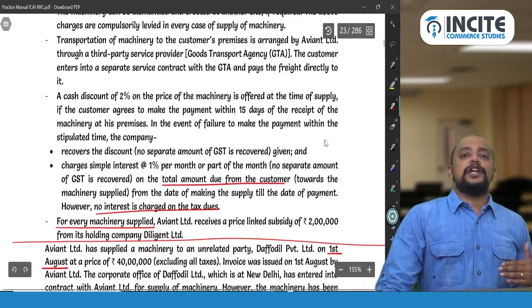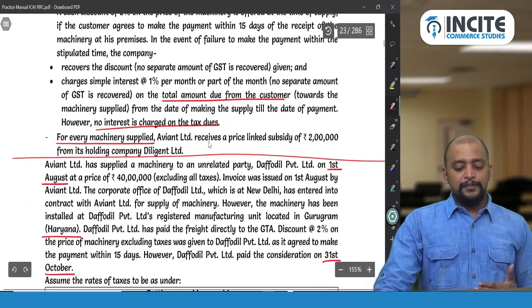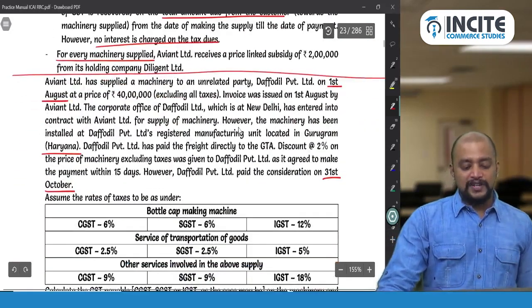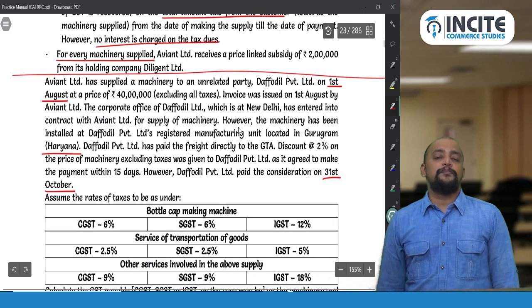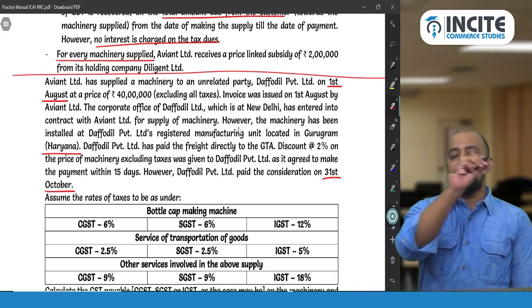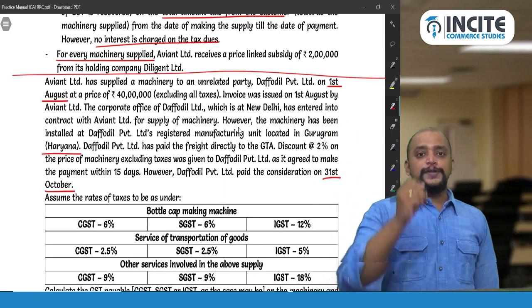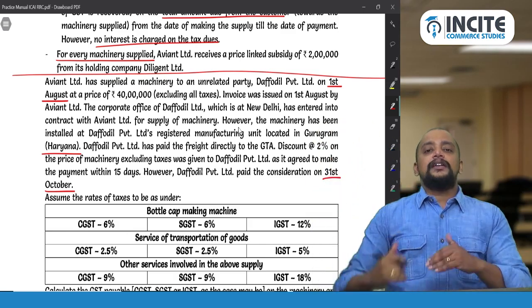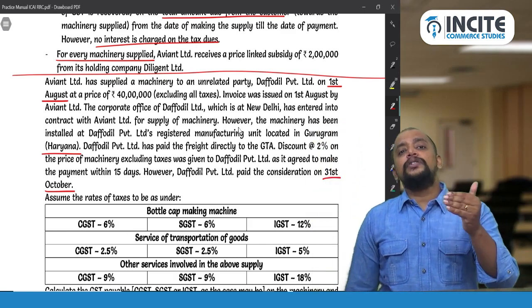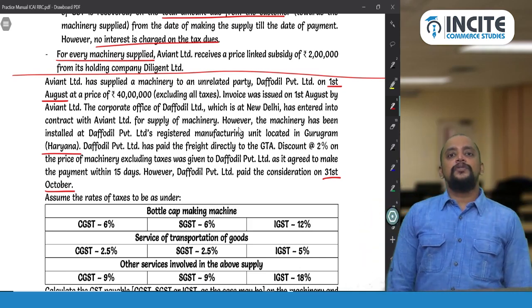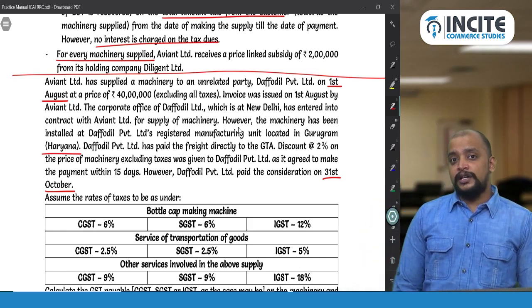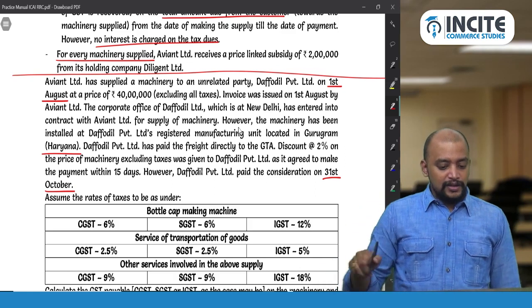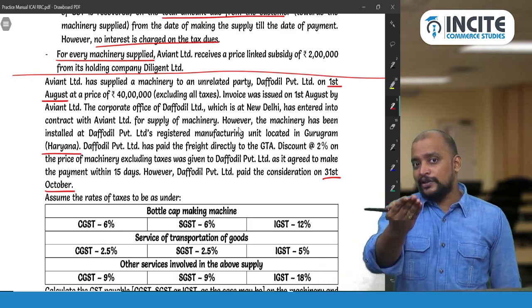With respect to debit note issued in the month of October, 31st October, as and when the payment is received. Okay, underline. So with respect to the debit note issued on 31st October, there first line, discount recovered. What is the discount recovered? 80,000. What is the discount offered? 80,000.